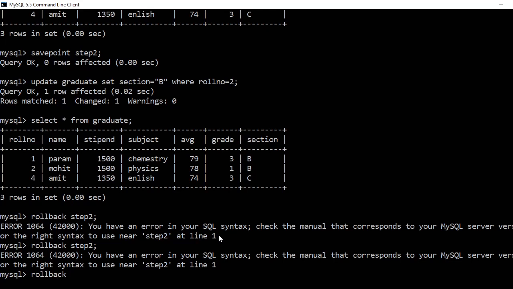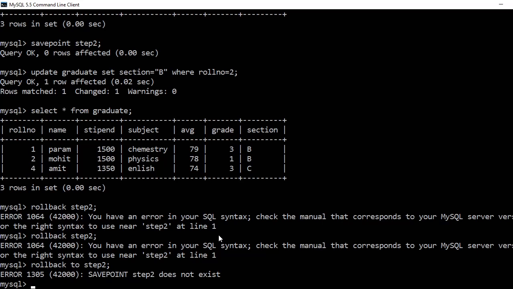Now we have save point step 2, so we have to go to save point. This is MySQL, so here one mistake I am doing. Roll back to, what is your save point? Step 2. See the version difference. Oracle is different, Postgres is different. So just roll back to step number 2. I am going to press enter key. See, it is saying here step 2 doesn't exist.